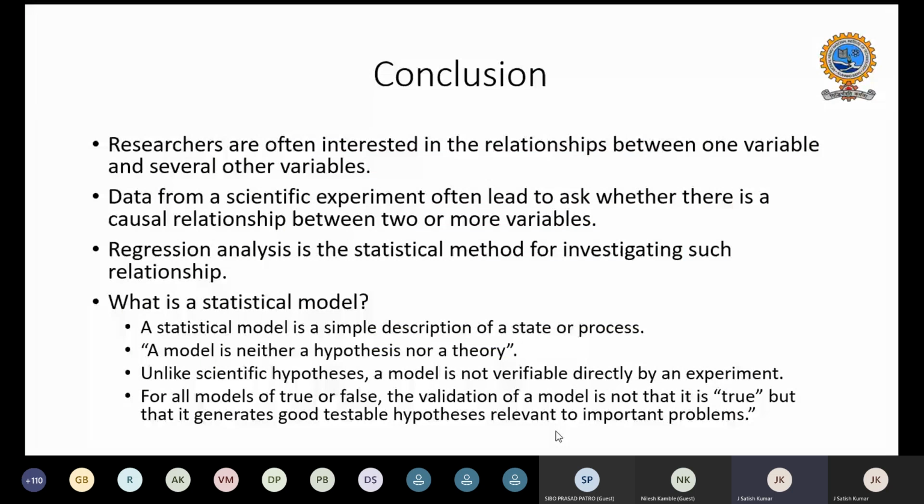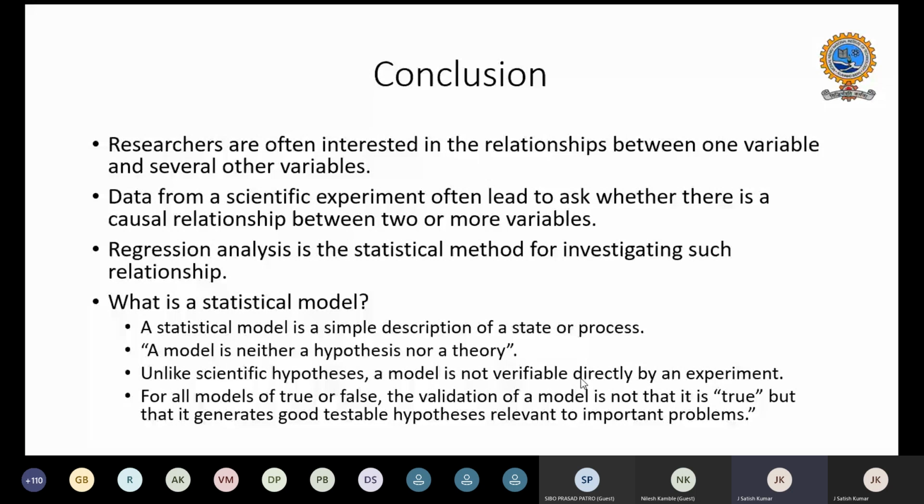So what I'm trying to conclude is that researchers are very often interested in the relationship between one variable and another variable. This relationship in a scientific experiment helps us ask whether any relationship is there or not.